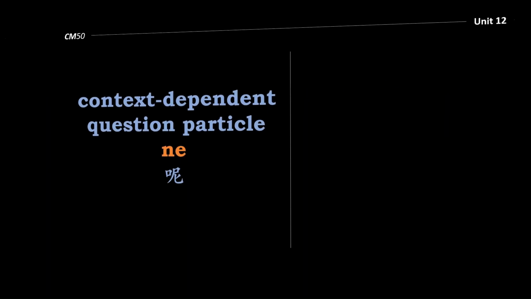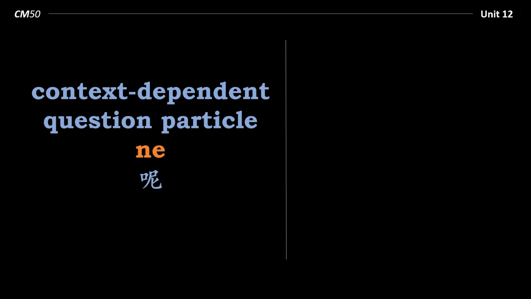Let's take a look at an example where ne is being used as a context-dependent question particle. 你呢? So what does 你呢 mean? Well, if I were to say, my name is Wayne, 我叫韦恩, 你呢? The context is I've just said my name, and if I say 你呢, that means what about you?